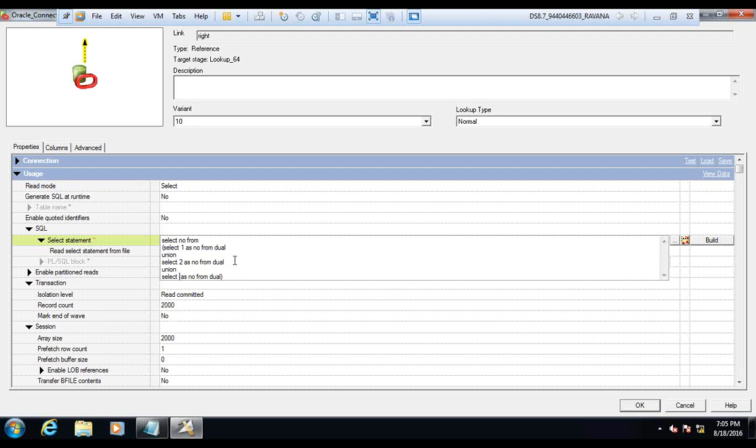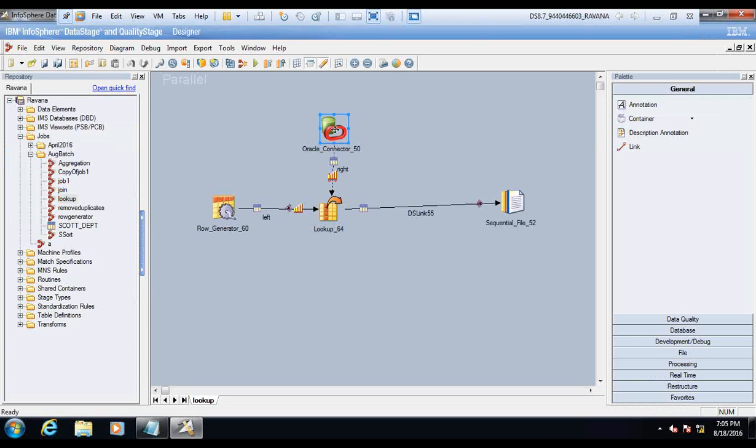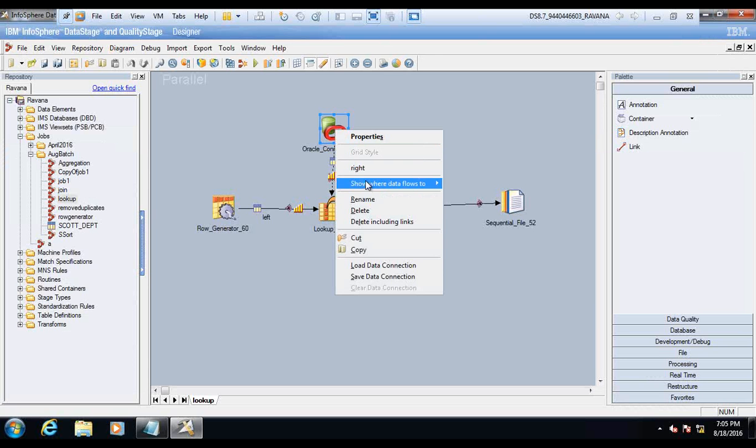So I am getting from the reference 1 to 9. You can also view the data to check whether you are getting the data or not.